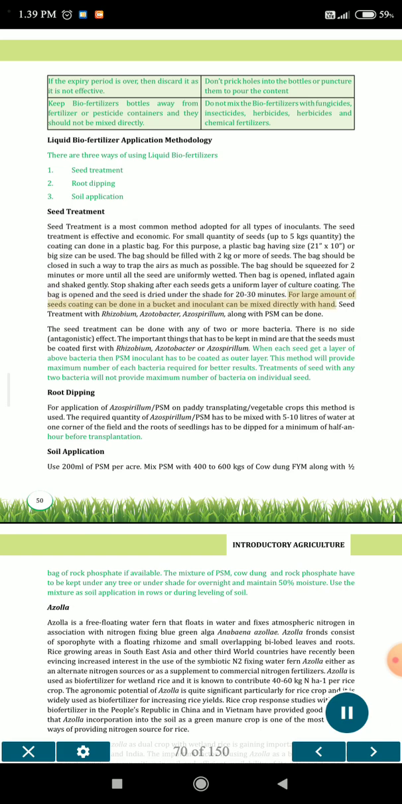For a large amount of seeds, coating can be done in a bucket and the inoculant can be mixed directly by hand. Seed treatment with Rhizobium, Azotobacter, Azospirillum, along with PSM can be done. The seed treatment can be done with any 2 or more bacteria. There is no antagonistic effect.